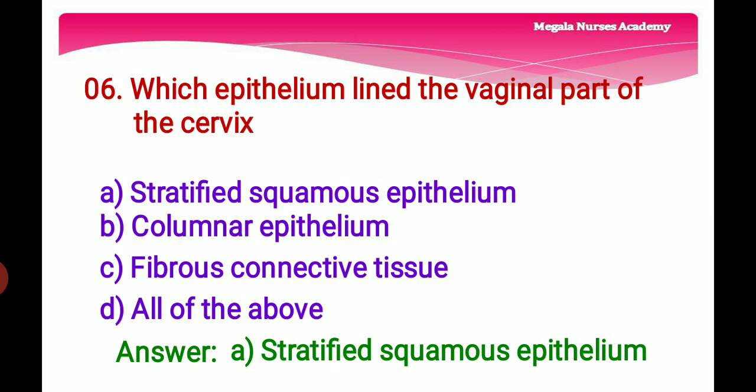Sixth question, which epithelium lined the vaginal part of the cervix? Option A, stratified squamous epithelium. Option B, columnar epithelium. Option C, fibrous connective tissue. And option D, all of the above. The right answer is option A, stratified squamous epithelium, because the upper cervix is lined by a simple columnar epithelium that contains mucus secreting cells. In contrast, the lower cervix is lined by a stratified squamous epithelium. So the right answer is option A, stratified squamous epithelium.